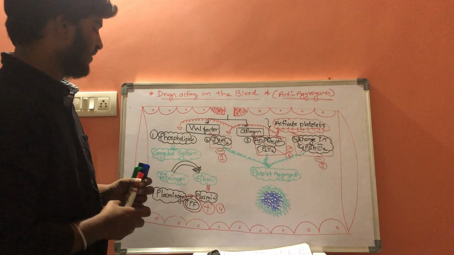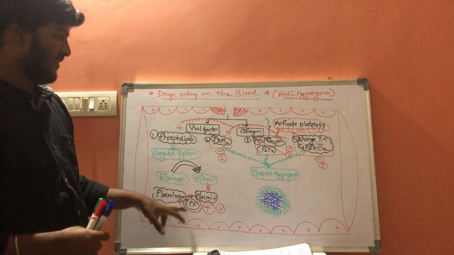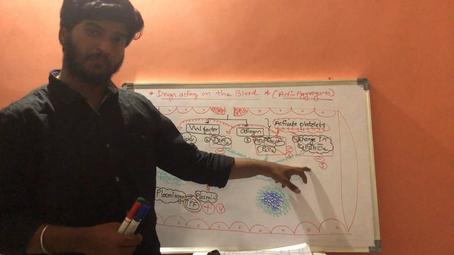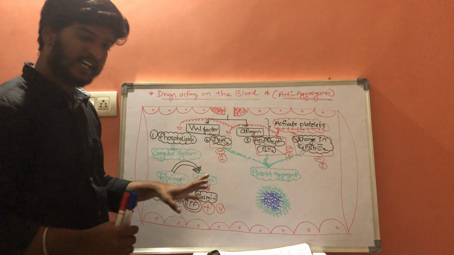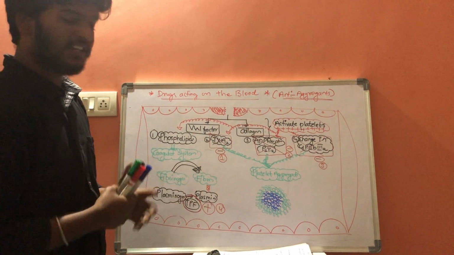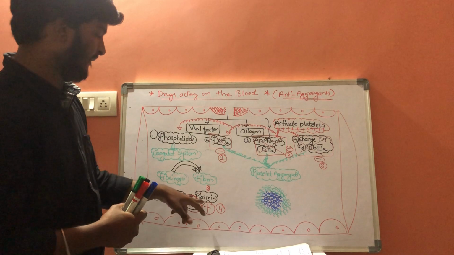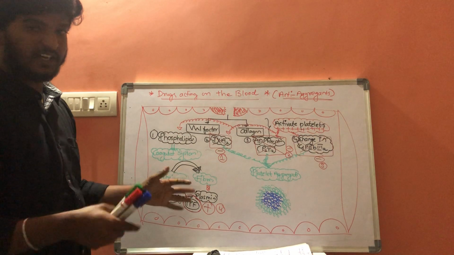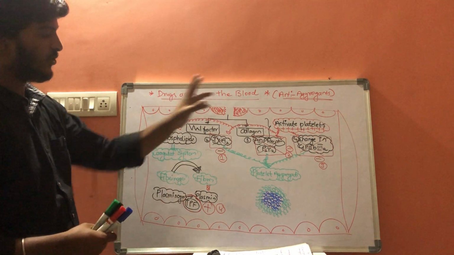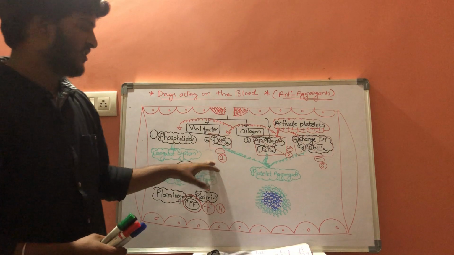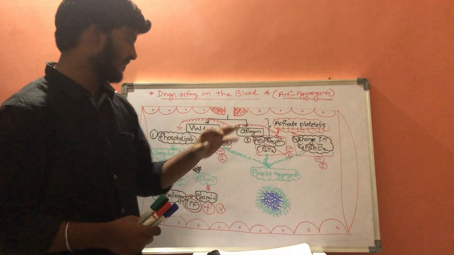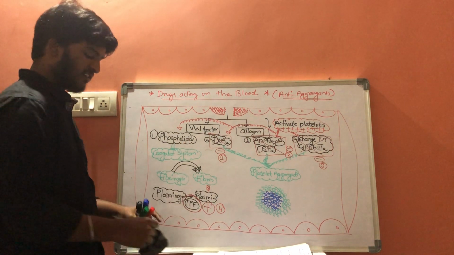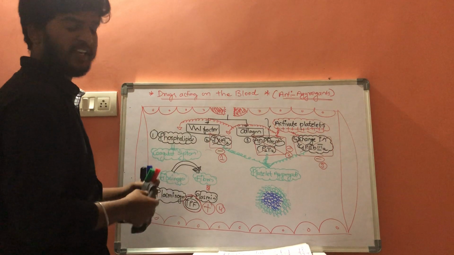Tissue plasminogen factor, fourth group of drugs. First one is thromboxane A2 inhibitors, second one is ADP receptor blockers, third one is glycoprotein 2B3 receptor blockers, and fourth one is tissue plasminogen activators. Next one is also there, that is antifibrinolytics. We will study that after some time. So these are the groups of drugs which are administered in this area: thromboxane A2 inhibitors, ADP receptor blockers, glycoprotein 2B3 receptor blockers, and tissue plasminogen factor activators. Now let us discuss the group of drugs which are coming in this area.